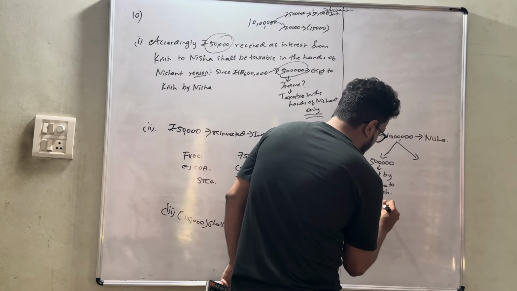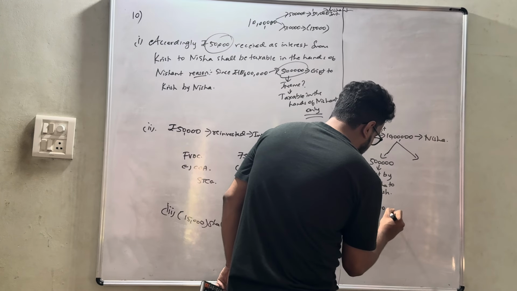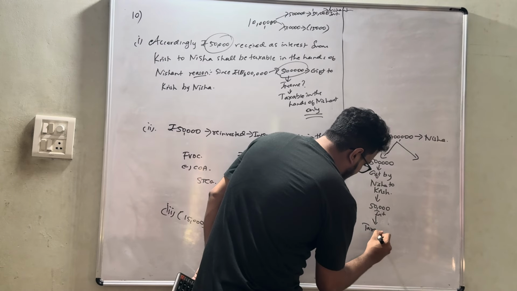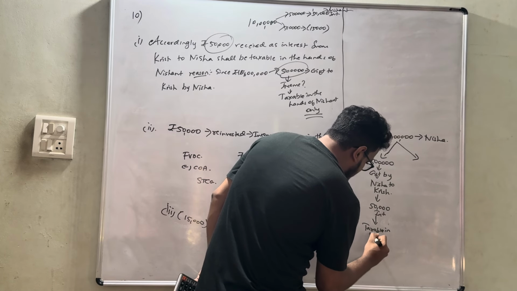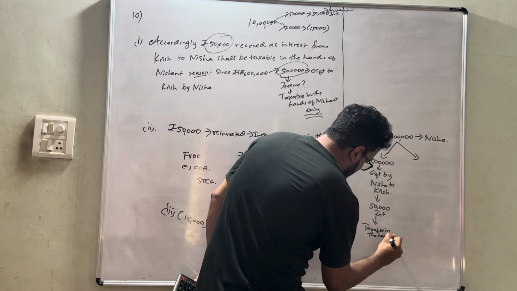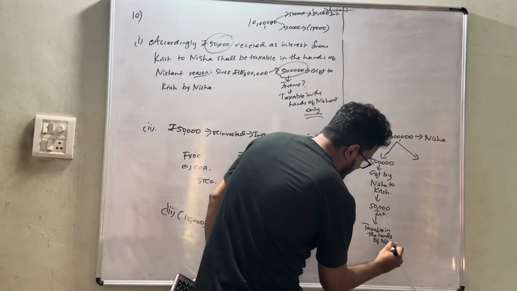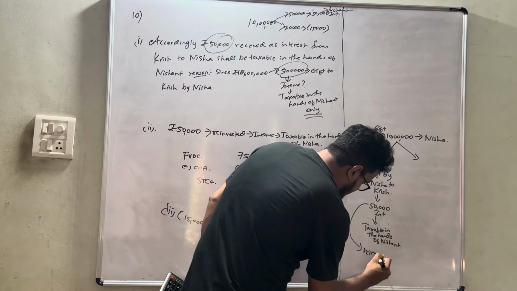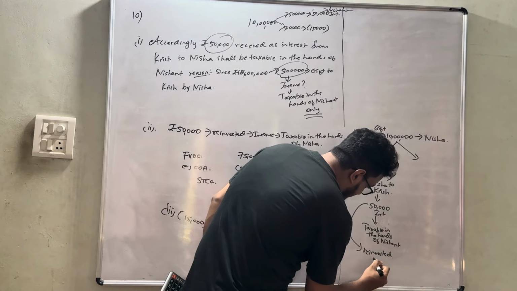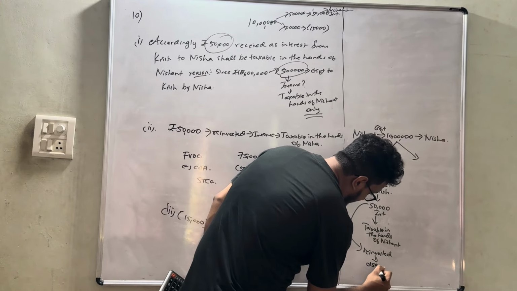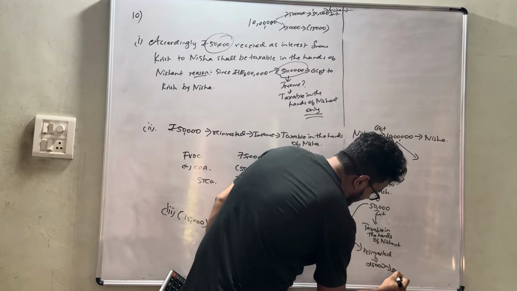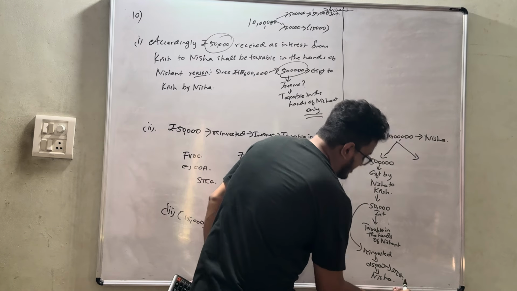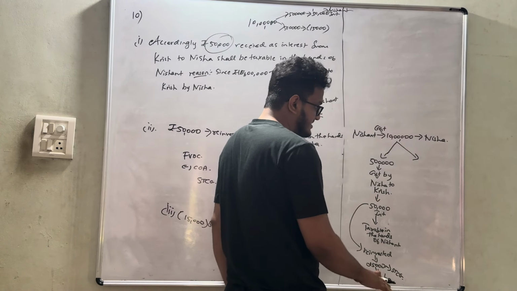Out of this 5 lakh, 50,000 interest was received. This 50,000 shall be taxable in the hands of Nishant only. This 50,000 was reinvested again, and it generated a gain of 25,000. This 25,000 is short-term capital gain. It shall be taxable in the hands of Nisha only. This is a simple summary.